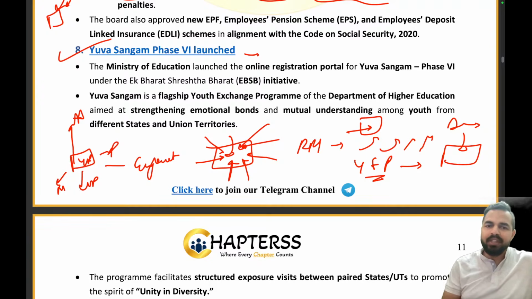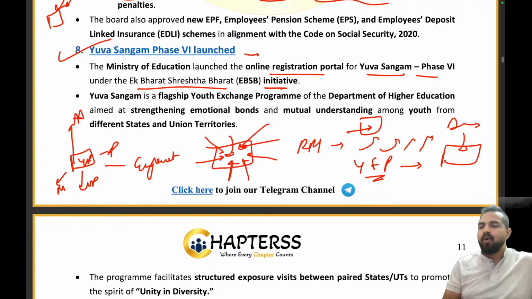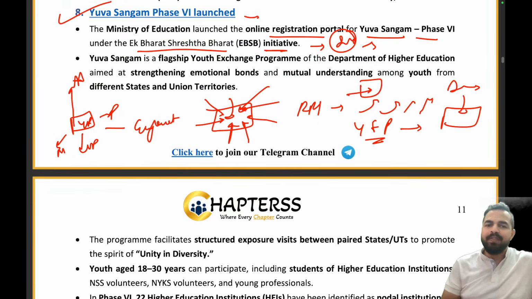So the Ministry of Education has launched the online registration portal for Yuva Sangam phase 6 under the Ek Bharat Shresth Bharat initiative. My dear friends, Ek Bharat Shresth Bharat is again an initiative where we focus on unity in diversity. We have one India, but we want to make it great by integration, so that all people have respect for everyone, for the diversity in terms of culture, knowledge, and everything. That is why Yuva Sangam is the flagship youth exchange program launched by the Department of Higher Education to strengthen emotional bonds and mutual understanding among the youth from different states and union territories.